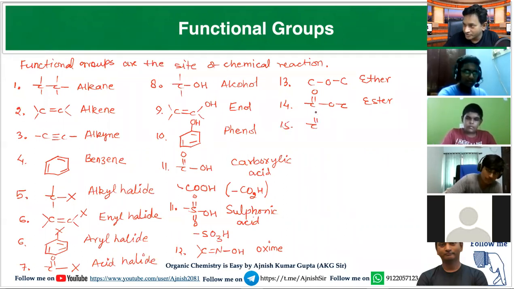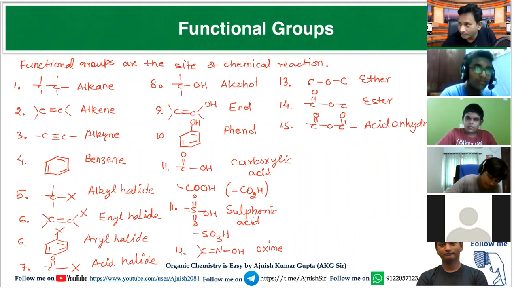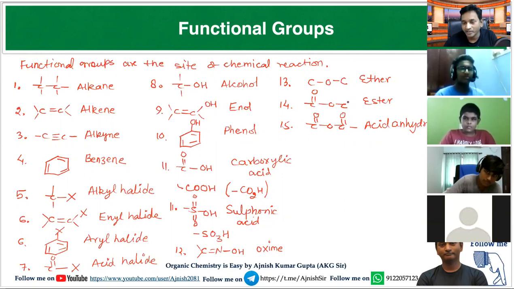When a compound has COOOC connection, it is called as acid anhydride. Look at the difference. In ether COC, carbon may be single, double, or triple bonded. In ester, one side has C double bond O and the other side has carbon-carbon single, double or triple. Here, both sides have C double bond O. So it must be clear what is ether, what is ester, and what is acid anhydride. Is it clear?